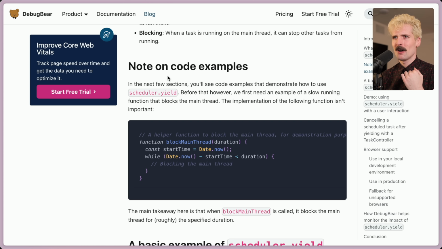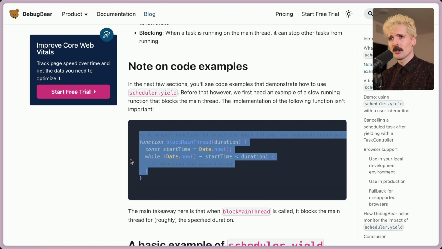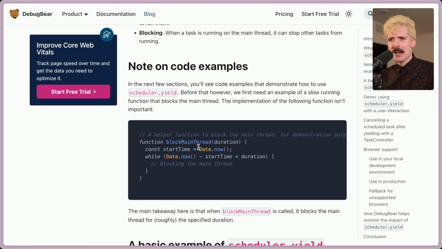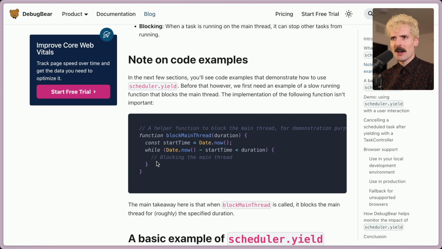So here's an example of a blocking function that's slow. You have start time and you pass it a duration. We all know the right way to do this is with a set timeout, but when you do it like this, you are blocking the JavaScript execution until this is done, because this while loop is just going to run nonstop until the condition is passed. So what this will do is block and prevent updates from happening. So if I had like an input field and this was running, I wouldn't be able to type. It would just lock up in the process and it would be miserable.